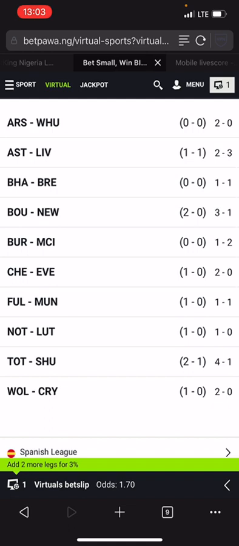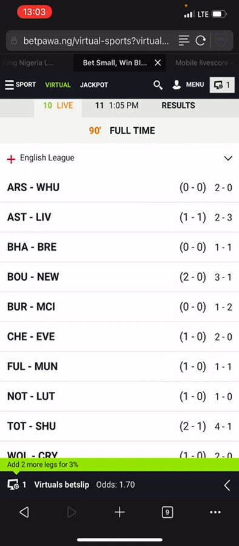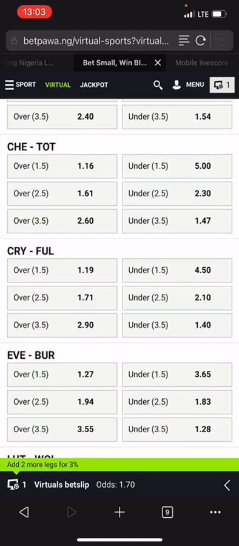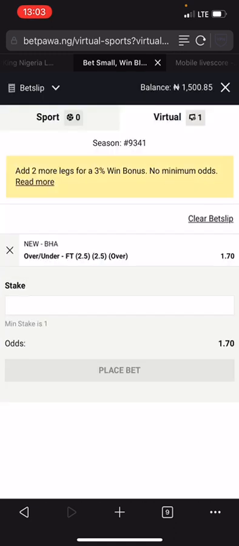So Newcastle played 3-1. Burnley beat Newcastle 3-1 in the previous match, where Brighton played 1-1 in the previous match, which means both of them scored in the previous match. Both of them score, they also concede. All we have to do in order to win this match is to increase our stake, making use of the recovery formula.